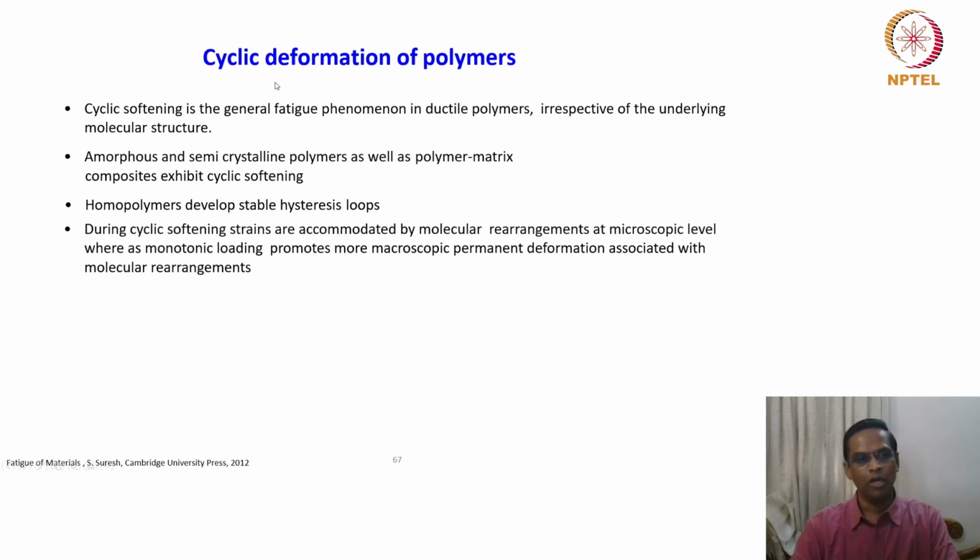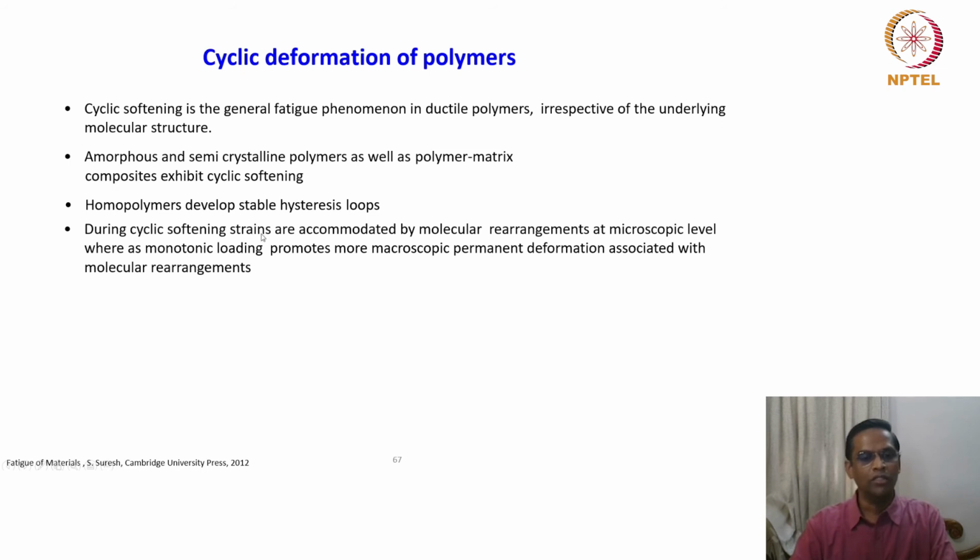So what are the important points for the cyclic deformation of polymers? Cyclic softening is a general fatigue phenomenon in ductile polymers, irrespective of underlying molecular structure. Amorphous and semi-crystalline polymers as well as polymeric matrix composites exhibit cyclic softening because of molecular rearrangement. This is quite understandable. We have seen that in amorphous and polymeric materials, while we were discussing tensile deformation, it is completely molecular rearrangement that takes complete control, right? And homopolymers develop stable hysteresis loops.